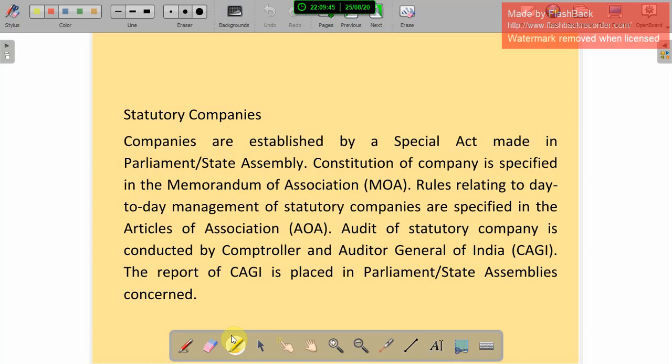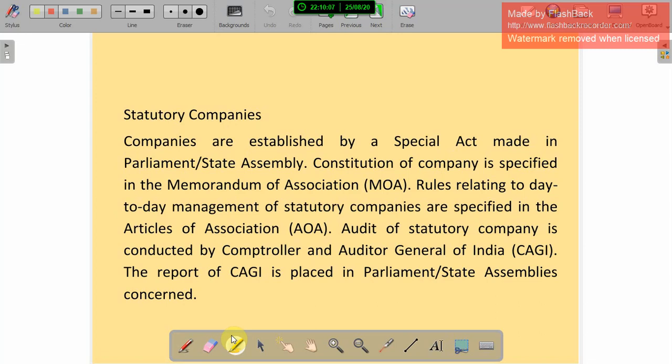And the third point, audit of a statutory company is conducted by the Comptroller and Auditor General of India.